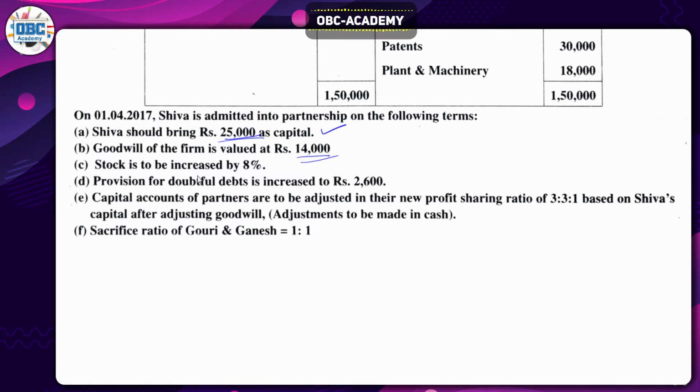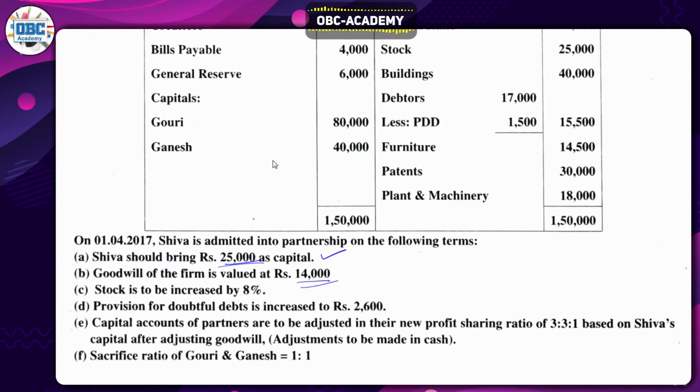Stock has been increased. Whatever the value which is given here, we have to increase by 8%. So here it will increase 8%. Next, capital accounts of partners are to be adjusted in the new profit sharing ratio. So based on this ratio, we have to adjust their capital.